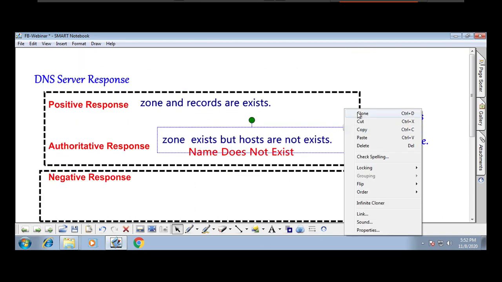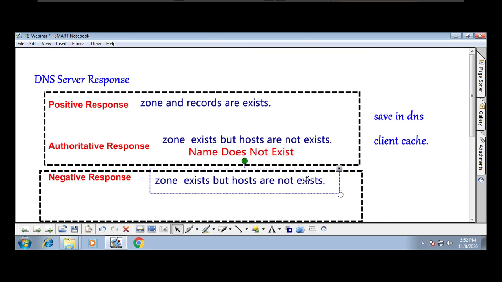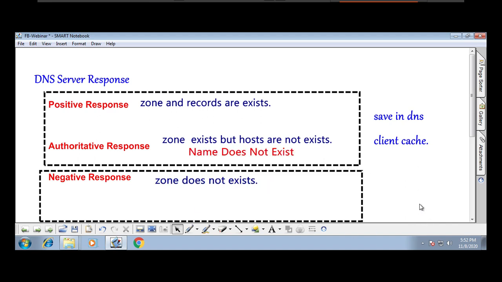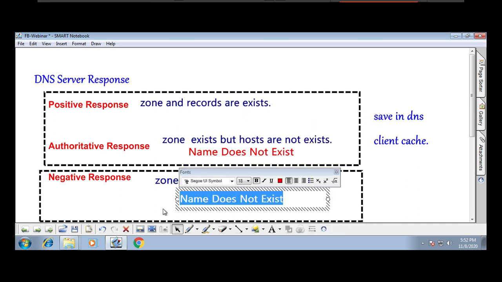When the zone does not exist, it will send a negative response. That response comes with one error called server failure.